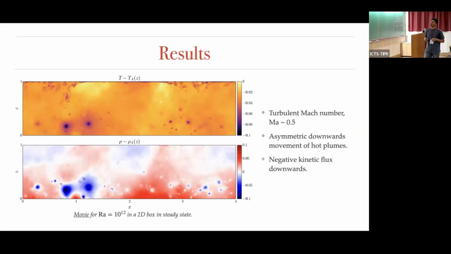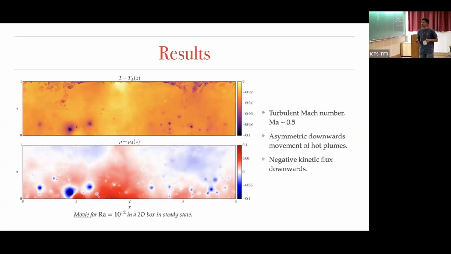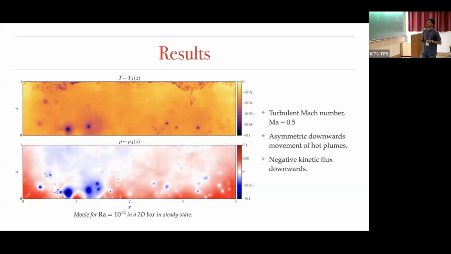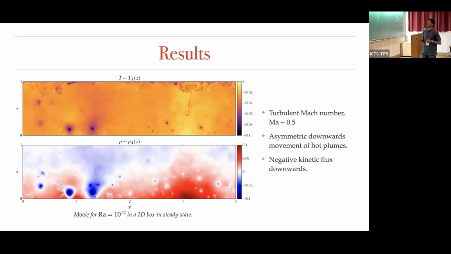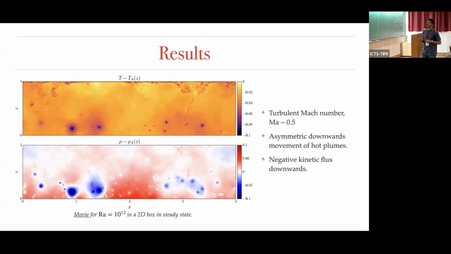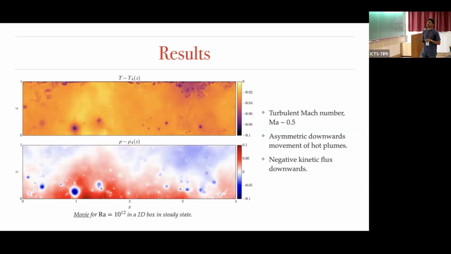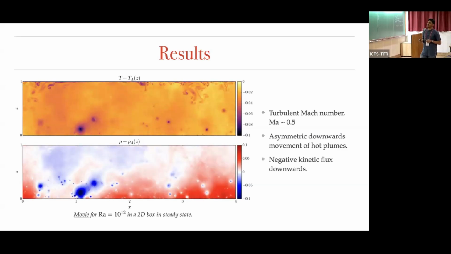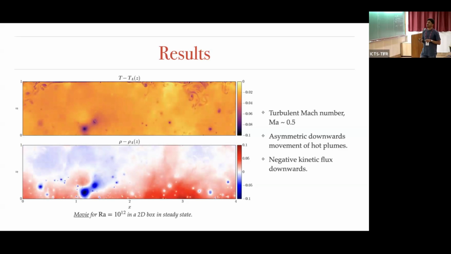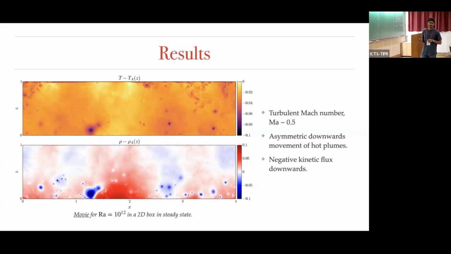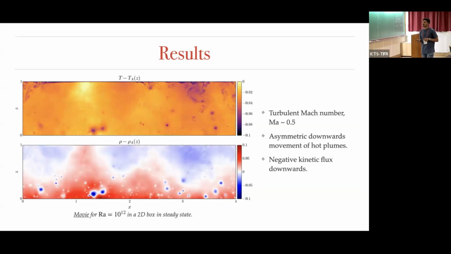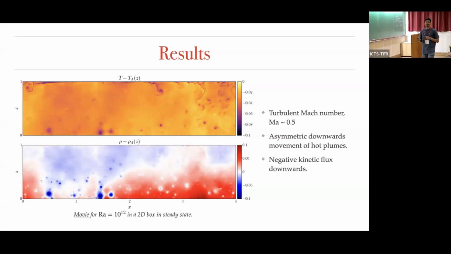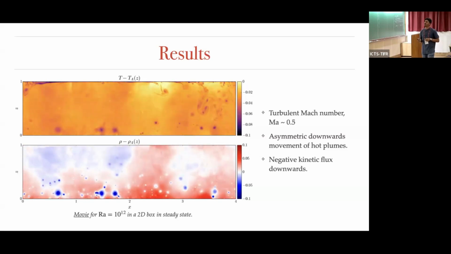There is a movie for the 10 to the power 12 case. This is during the steady state. We can see the turbulent Mach number actually. The maximum turbulent Mach number goes up to 0.5. And one more thing in the system, it is asymmetric in the z direction. The plumes that rise from the bottom come down very fast and sharply. So there is a negative kinetic flux downwards. And we can also see this from the density. These are subtracted from the adiabatic component, so this is T minus T_A and rho minus rho_A.